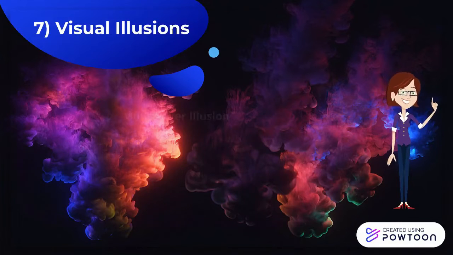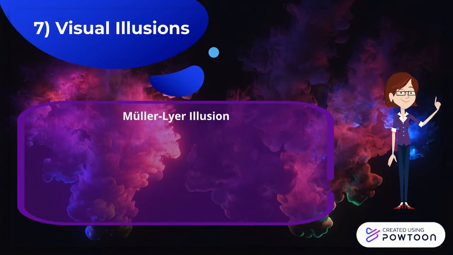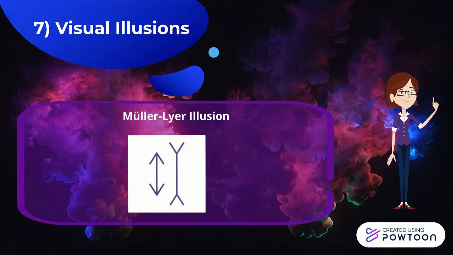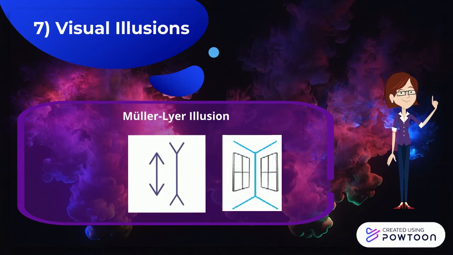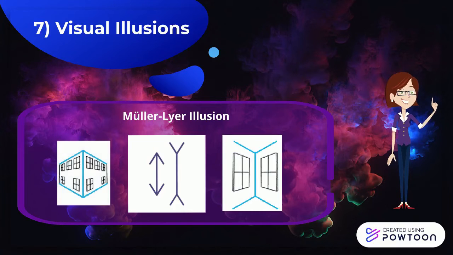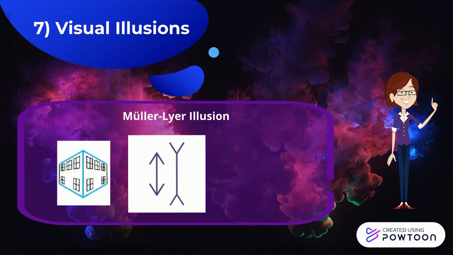Finally, visual illusions, and let's start with the Muller-Lyer illusion. Do you think that the arrow on the right is taller than the arrow on the left? Why? Because it reminds us of how far a corner of a room looks, while the other on the left reminds us of the outside near corner of a building.